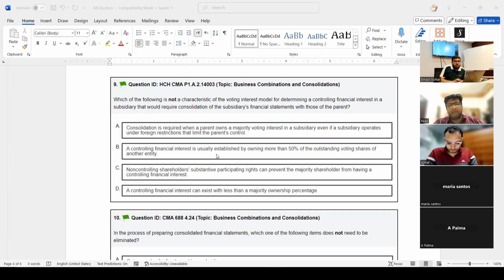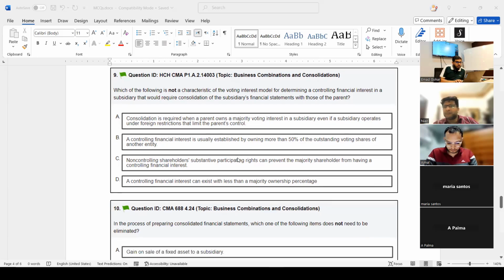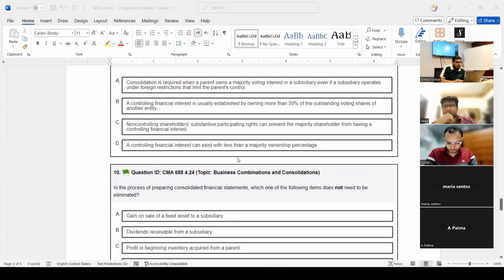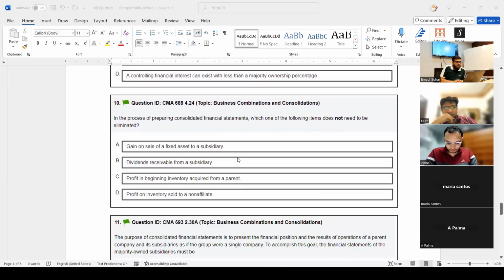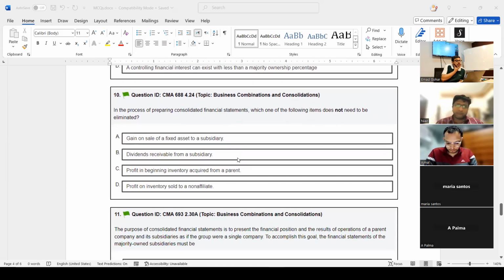You got the point, everyone? Why the other three are not the answer? This is very simple. You can read later on in the official answers, which I will share with you. Question number 10. In the process of preparing consolidated financial statements, which one of the following items does not need to be eliminated?